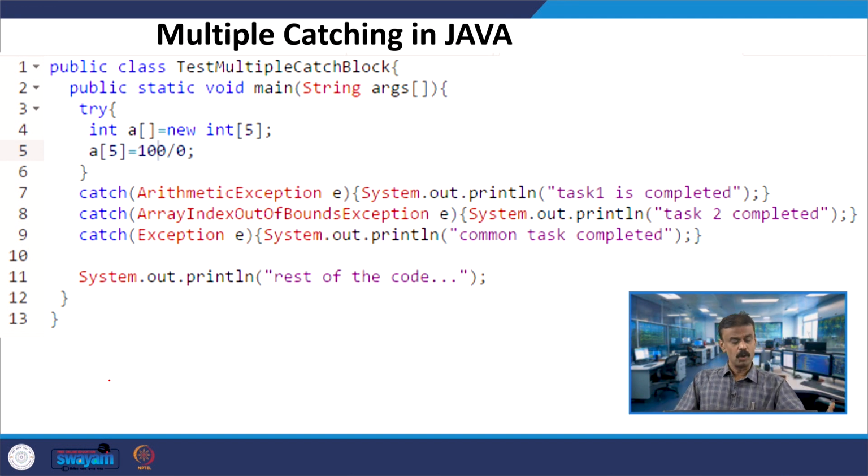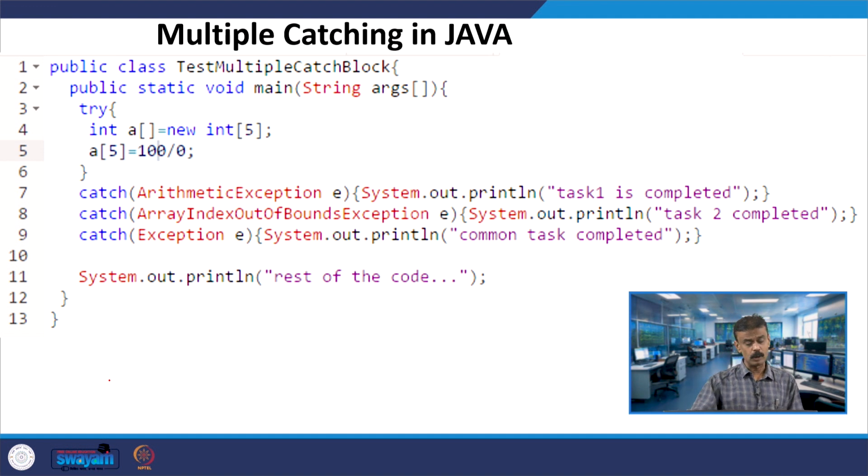The question is now which catch will be executed. Here, at line number 7 you have arithmetic exception, at line number 8 you have array index out of bounds, and you also have the general exception, well defined with e. So there are three exceptions. Now you can think of which one will be executed. This is an interesting point. The arithmetic exception is like the superclass, the rest are subclasses, and we have to maintain the order. I will give a practical example in the next slide.